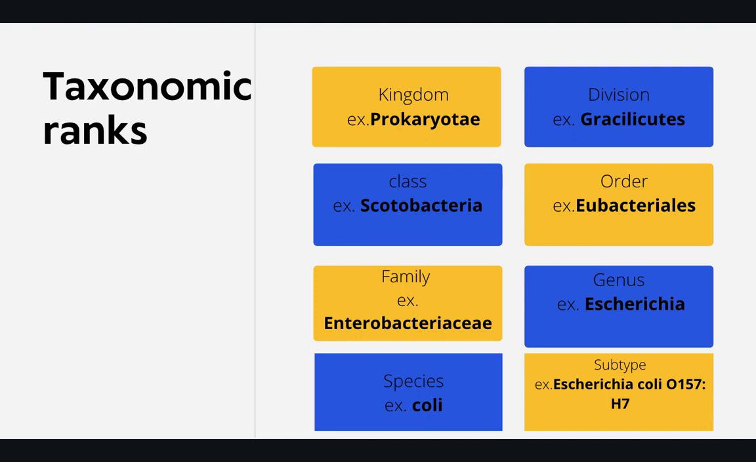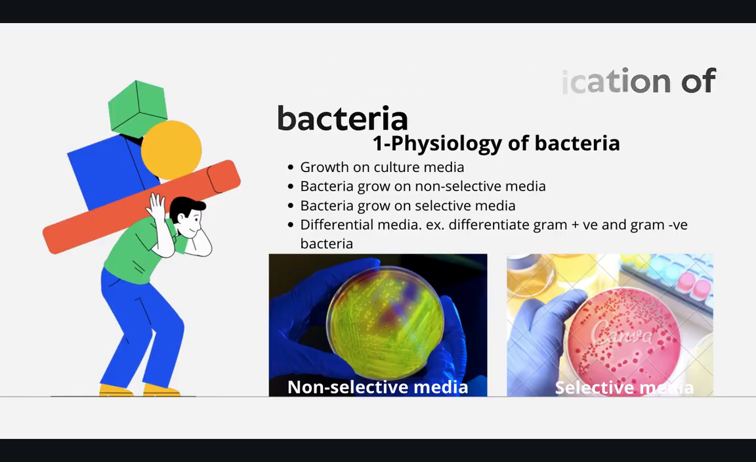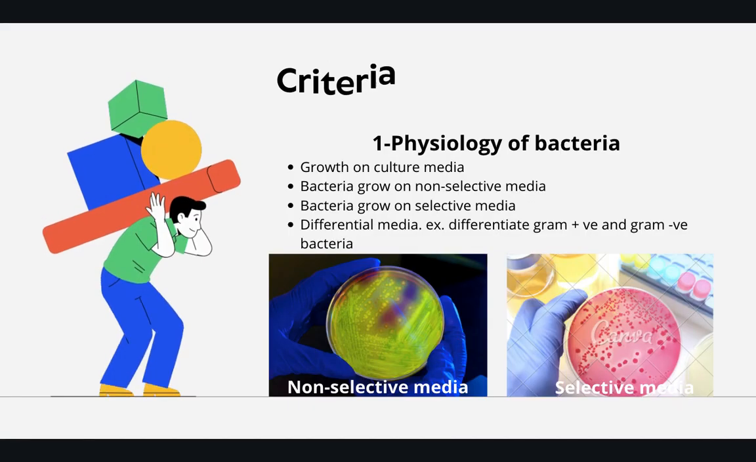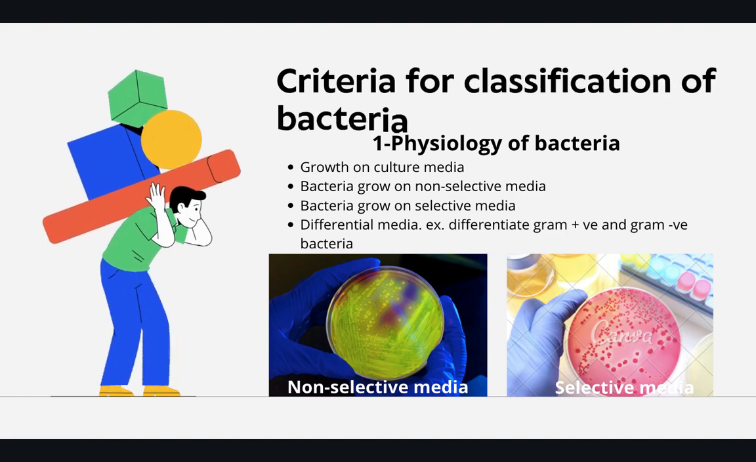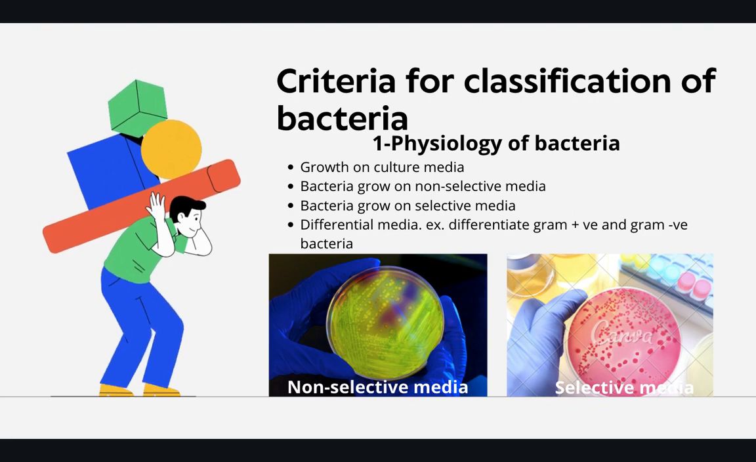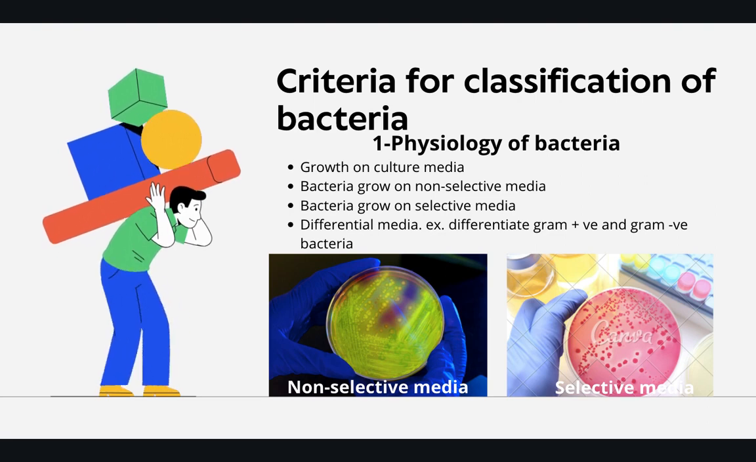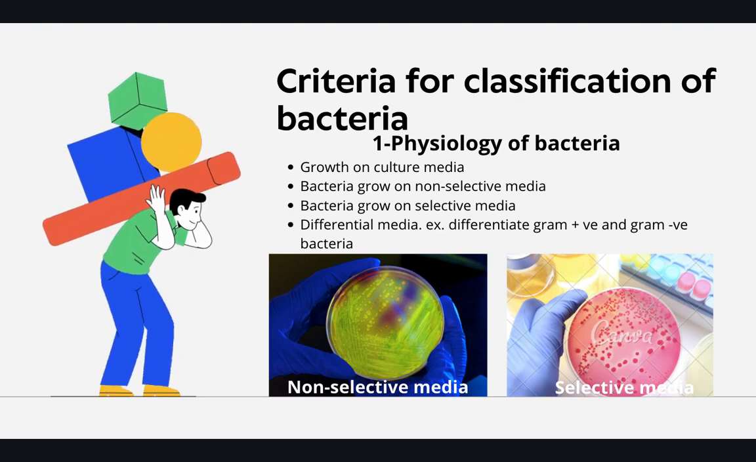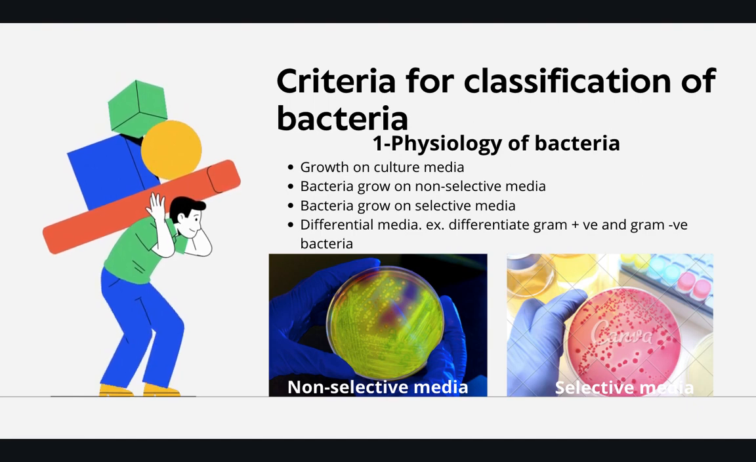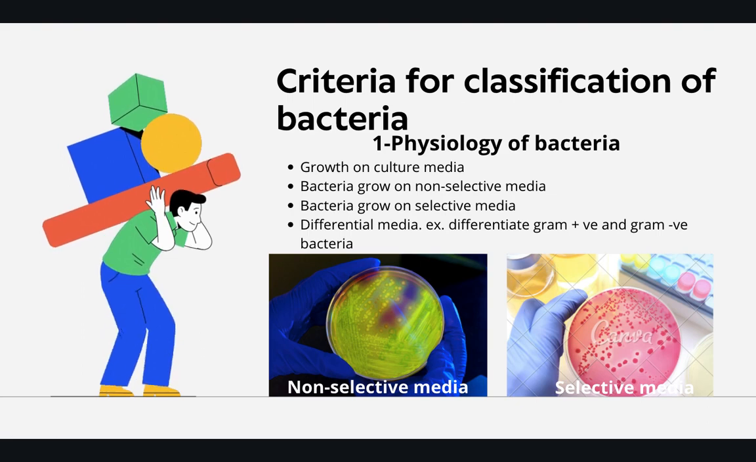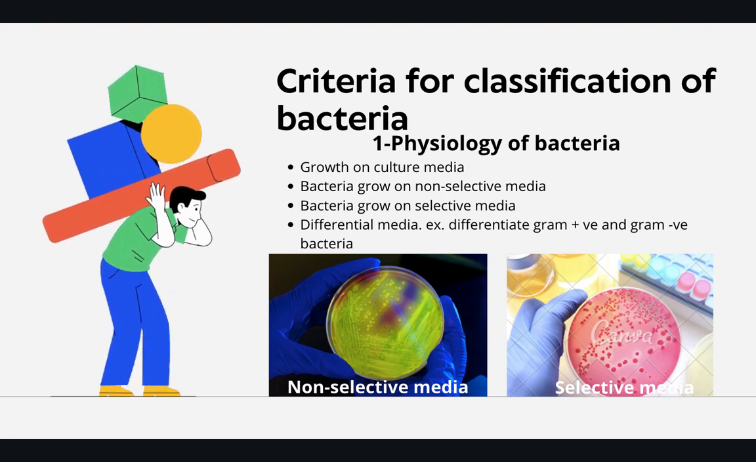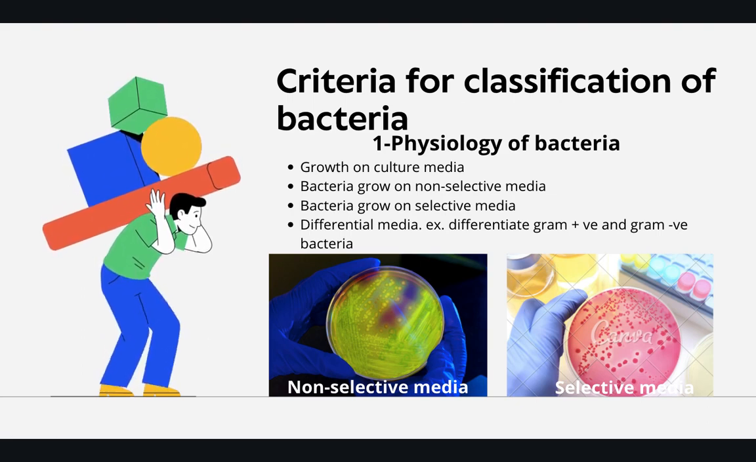Let's start with the bacteria. We have mentioned that bacteria are usually classified according to numerous criteria, including first, the physiology of bacteria. The physiology of bacteria means how the bacteria grow in culture, including the pH preferences, the temperature preferences, and the type of culture media. We have three basic types of culture media for the bacteria.